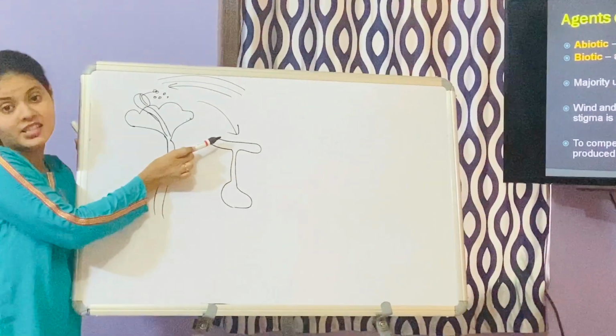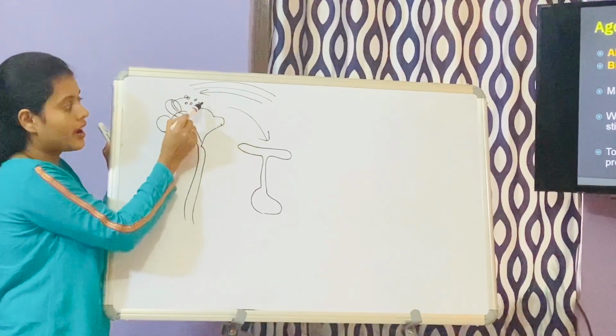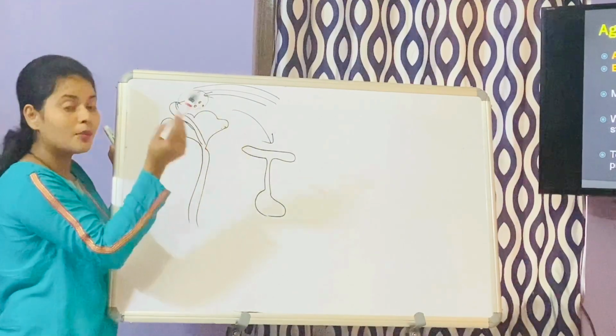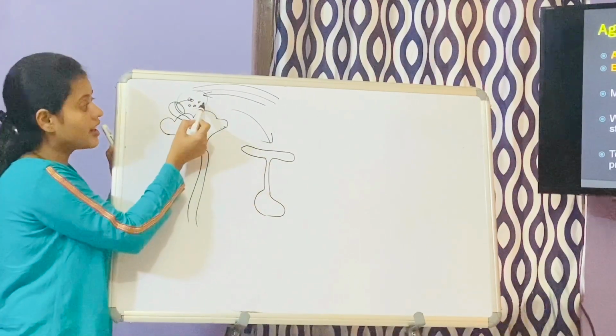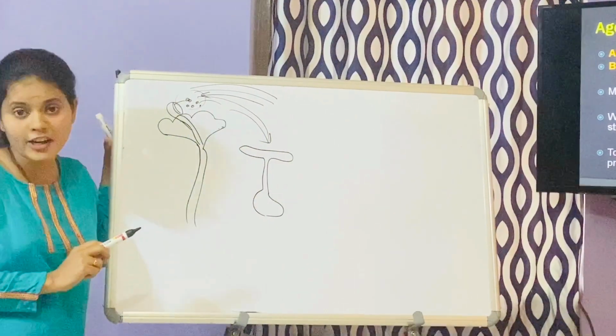This becomes a chance factor. Wind is going this way and the pollen has to come this way. So if the stigma is lucky enough, then only one or two pollen may go and sit on this. So it becomes a chance factor over here.